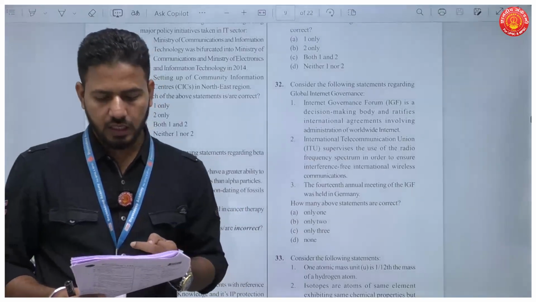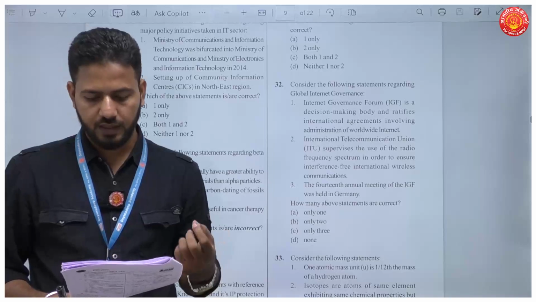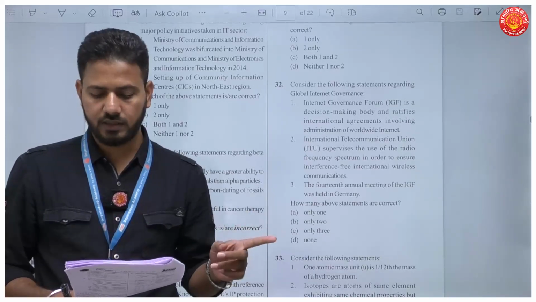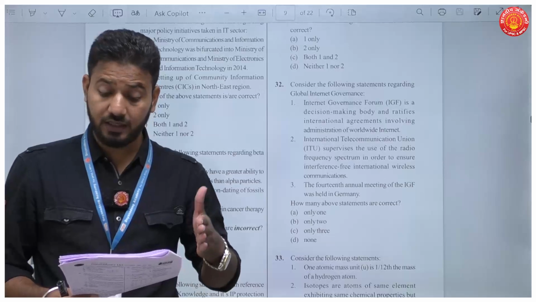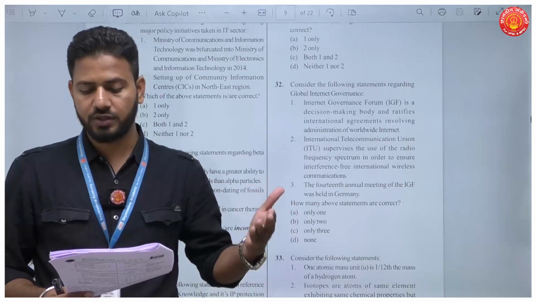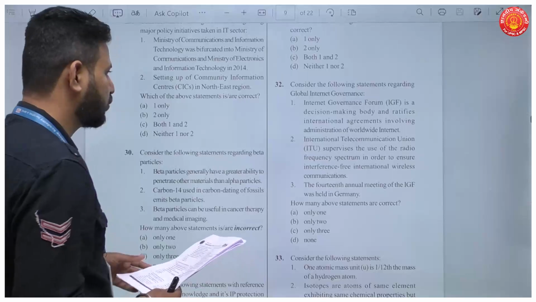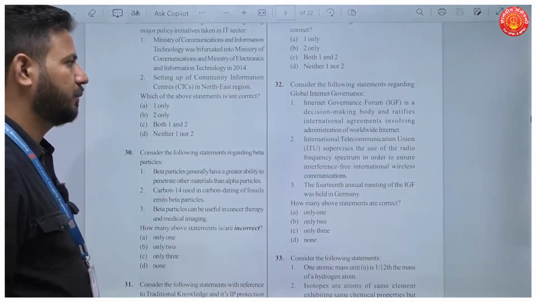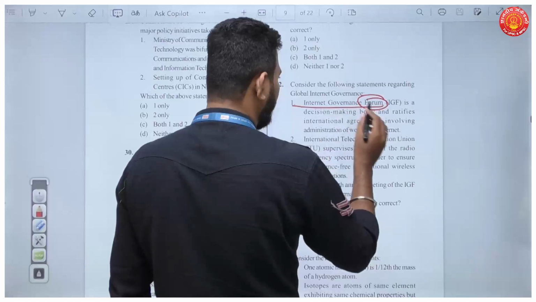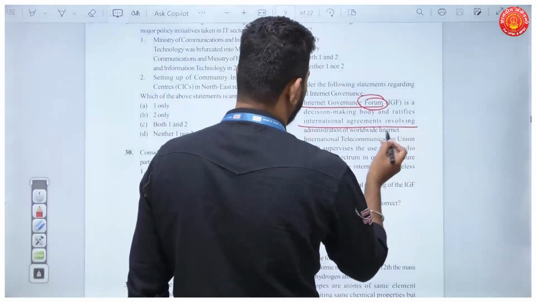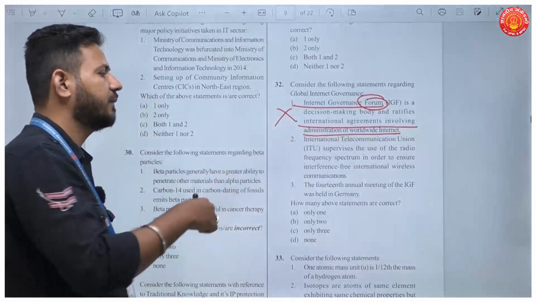Next question. Consider the following statements regarding global internet governance. The first statement is, the Internet Governance Forum is a decision-making body and ratifies international agreements involving administration of the worldwide internet. Now see, you can understand the scope of some agencies. Now it is a forum. It is a forum. How can it ratify international agreements involving administration of the worldwide internet? Okay, this statement is incorrect.